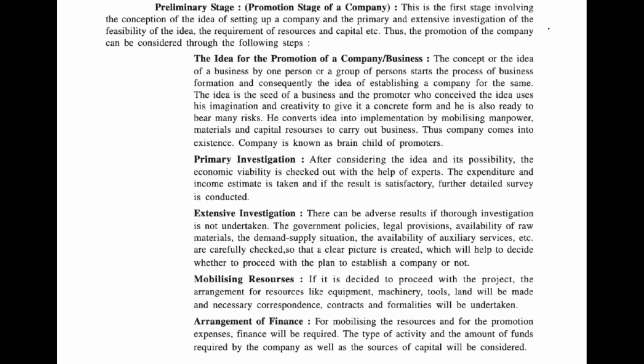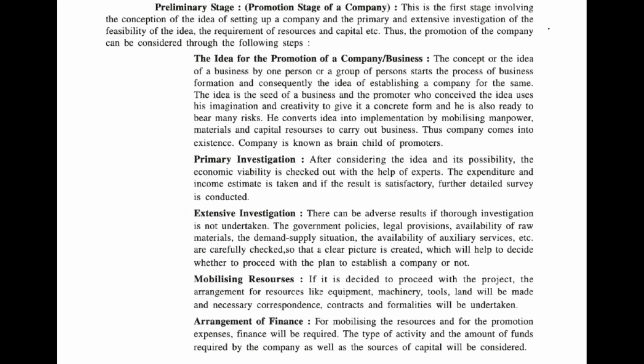Primary investigation. The economic viability of the idea is checked in this stage. By economic viability, we mean the total expenditure expected to be incurred and the income estimated to be generated has to be calculated. This is done with the help of experts. Needless to say, if the income is more than the expenditure, then it will be a profitable venture. Only then the idea will be implemented.